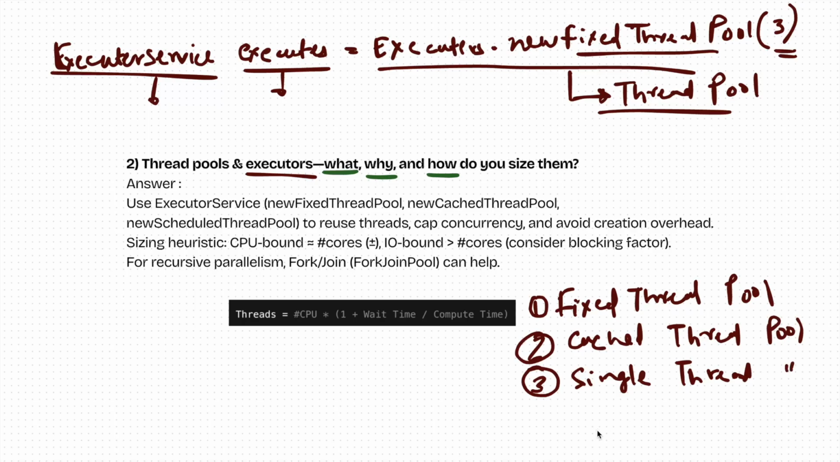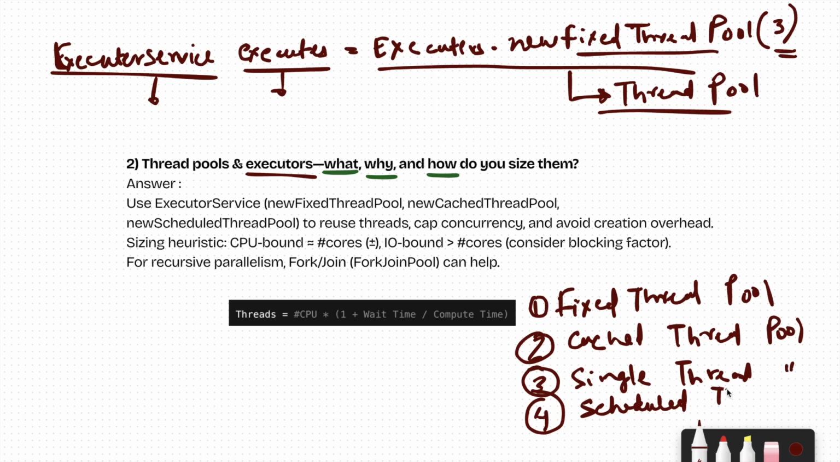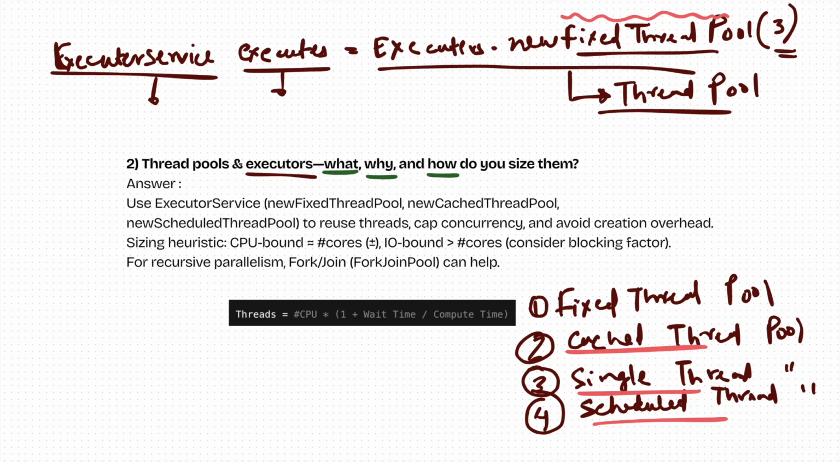Okay, and last, one more type of thread pool which you can create is the scheduled thread pool. To create all of these thread pools, you just need to replace it over here. I'll just tell you where I have written this fixed thread pool. If you replace this fixed thread pool with a cached thread pool, a single thread pool, and a scheduled thread pool, you can create all the types of thread pool. What are the differences in all the types of thread pool, and where do you use them?